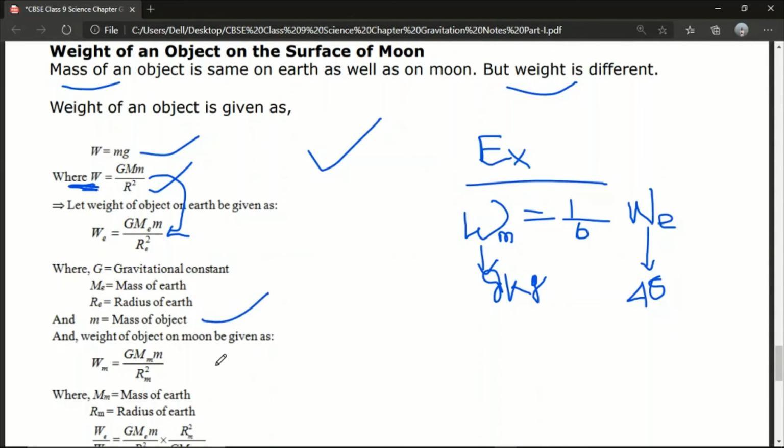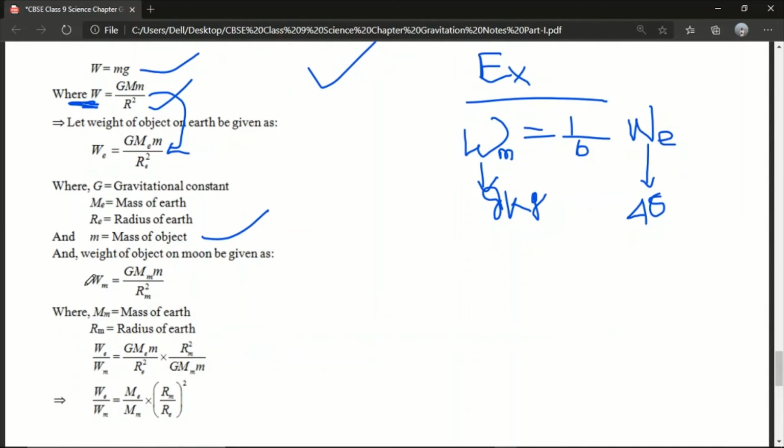Okay, so similarly, weight of an object on the surface of moon will be G into the mass of the moon into small m by Rm square. Okay, small m is the mass of the object, and Rm is the radius of moon.